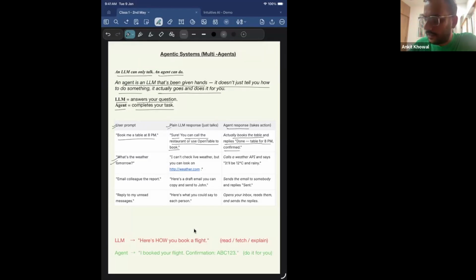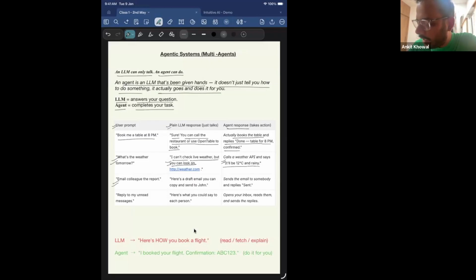The second example would be, what's the weather tomorrow, right? If you ask this question, what plain LLMs without agentic capabilities will do is say, I can't check the live weather for you, but you can look at www.weather.com or something, right? But what an agent does is call a weather API and say it will be 12 degrees and raining, right?